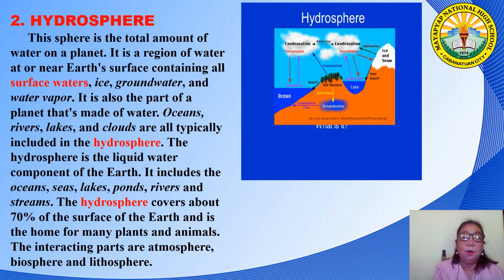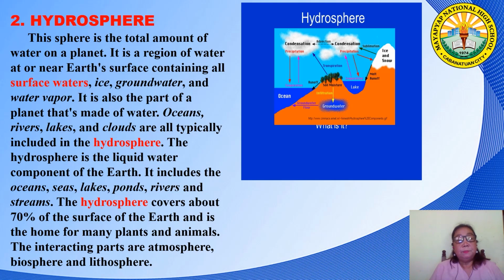The second one is the hydrosphere. This sphere is the total amount of water on a planet. It is a region of water at or near the Earth's surface containing all surface water, like for example the ice, the groundwater, and water vapor. It is also the part of the planet that is made up of water. Examples, the oceans, the rivers, the lakes, and clouds are typically included in the hydrosphere.